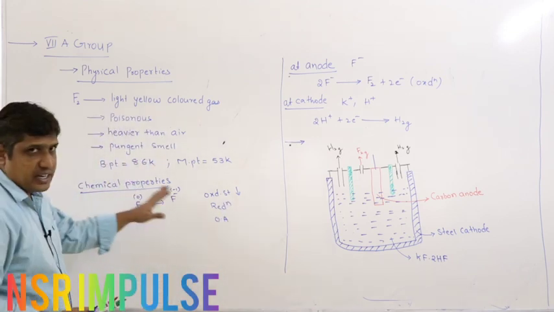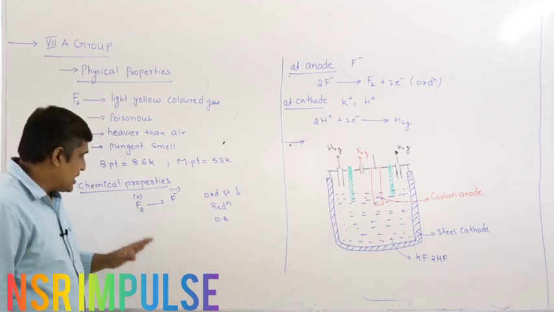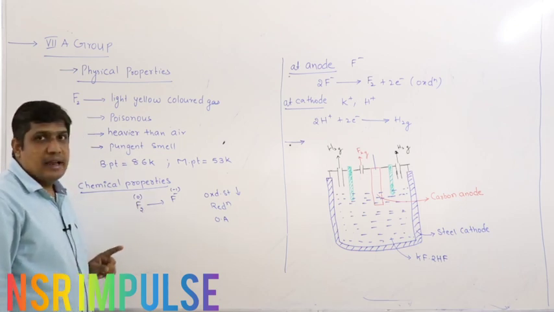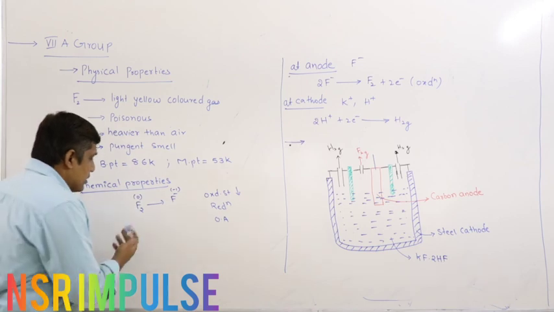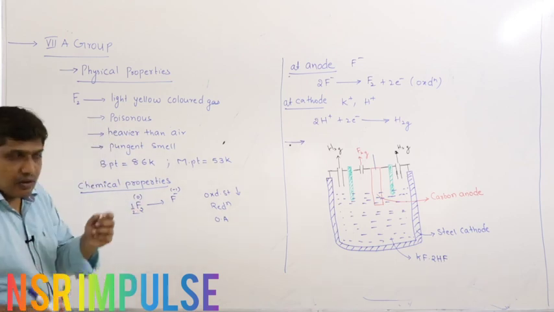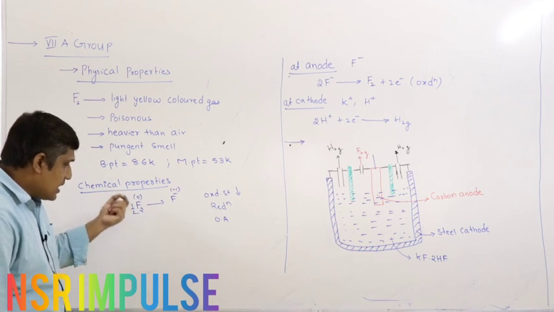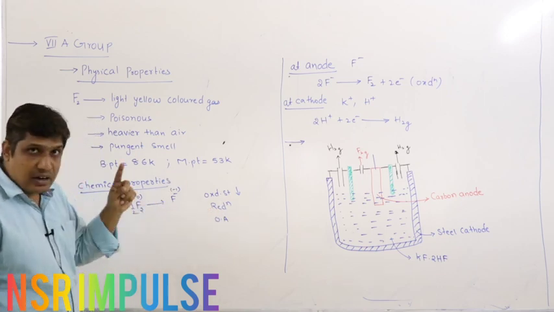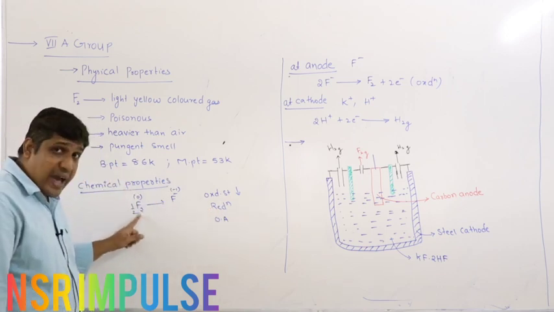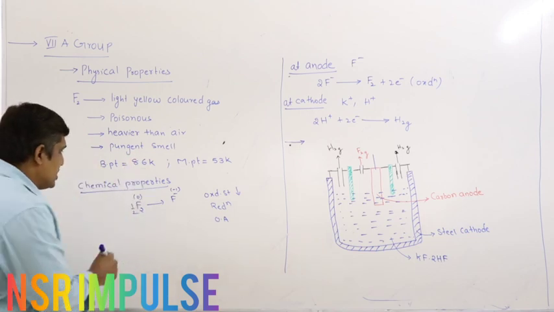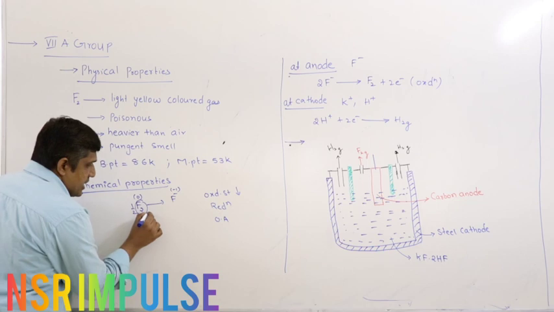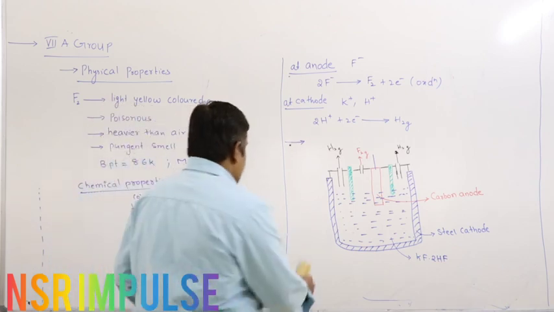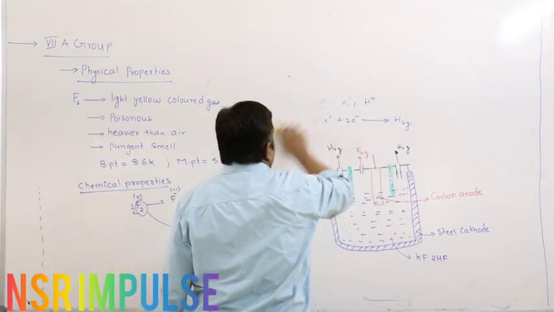Once again, in whatever reactions we are going to study, in most of the reactions F2 is converted into F minus because it is a highly electronegative element. It wants to gain one electron. Since it is gaining an electron, it itself undergoes reduction. Therefore, F2 acts as an oxidizing agent. So whatever reaction we are going to study, F2 acts as an oxidizing agent. So let us see some reactions.